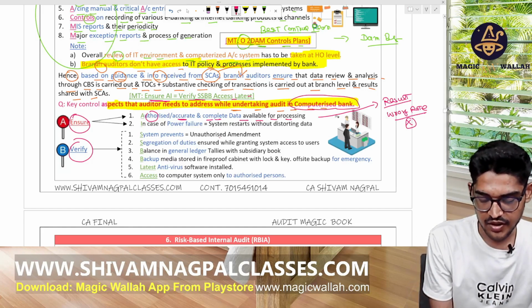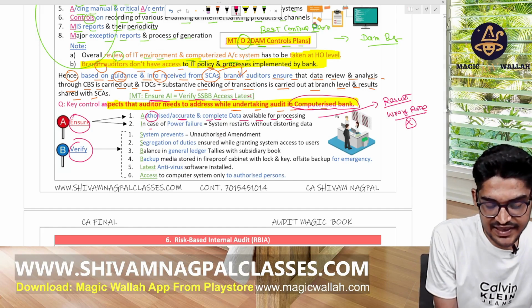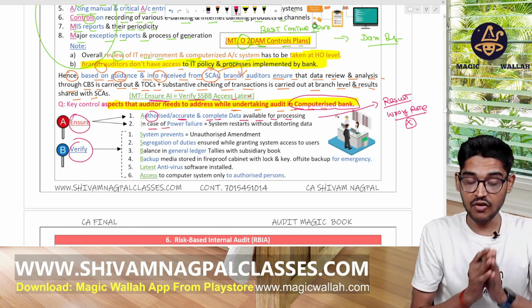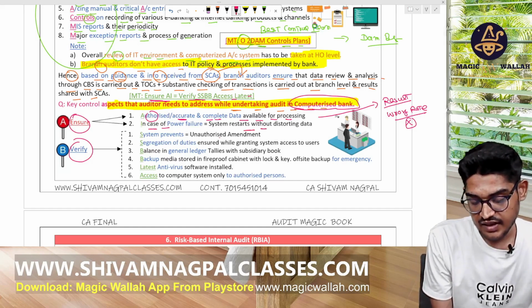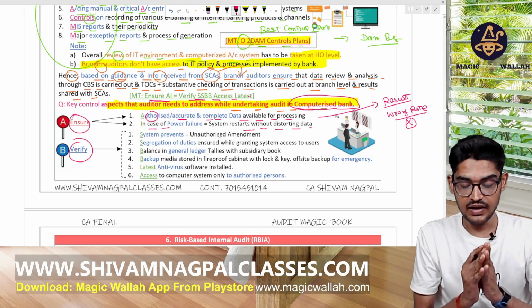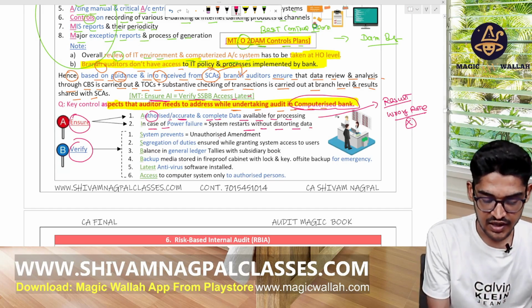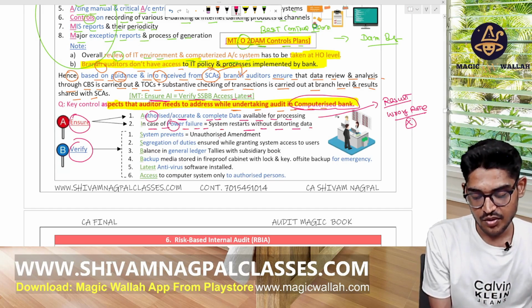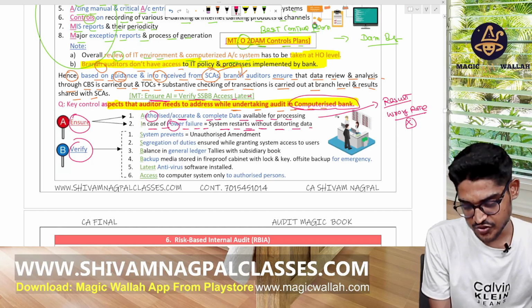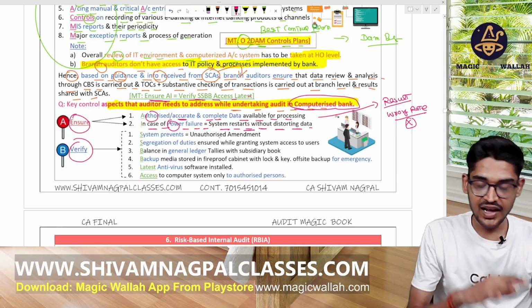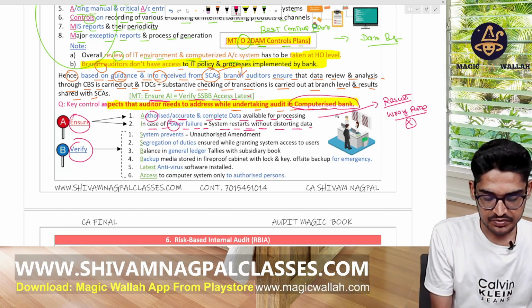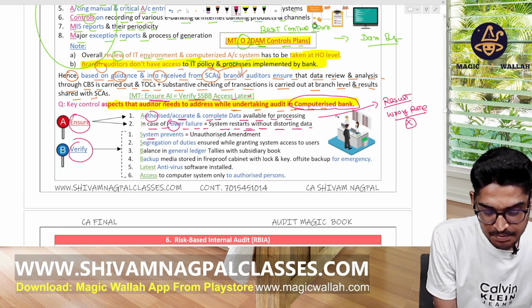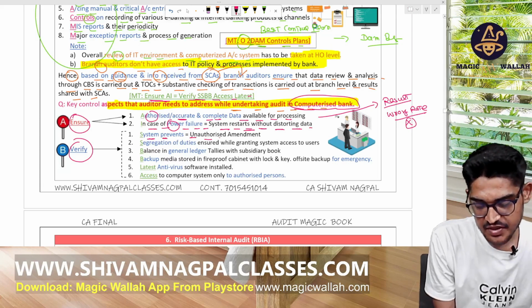Now, I means in case of power failure, the system should restart without distorting the data, meaning there is no data loss in case of power failure. Ensure that, otherwise all the information will be lost. Verify the sub-access latest: the system prevents unauthorized amendments.